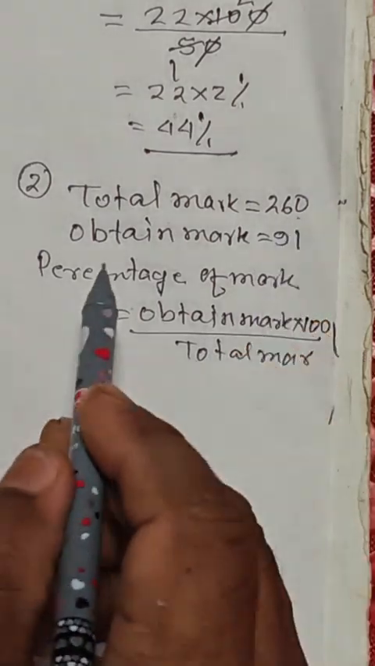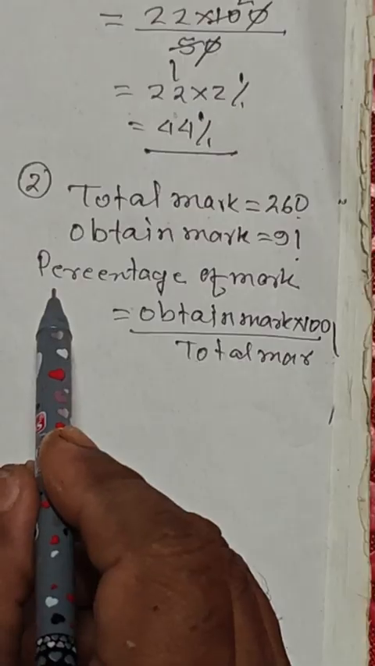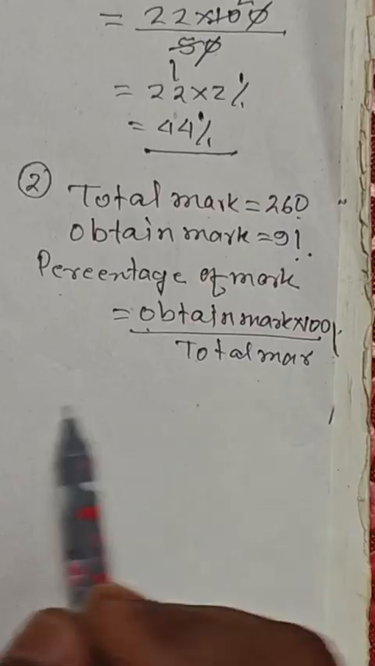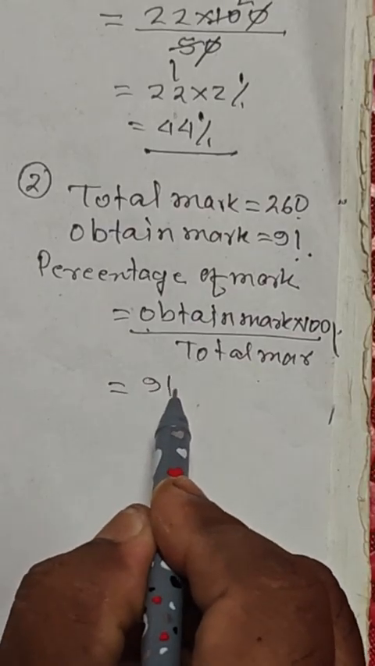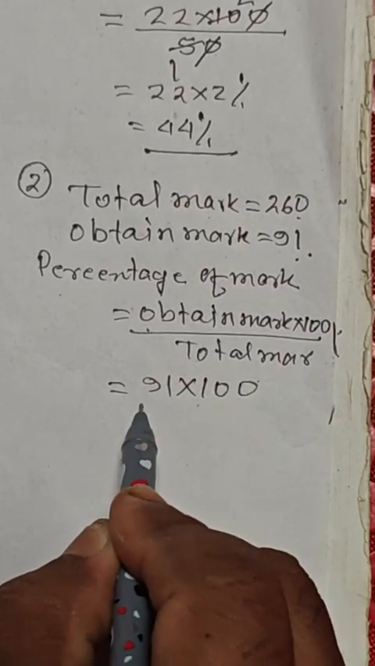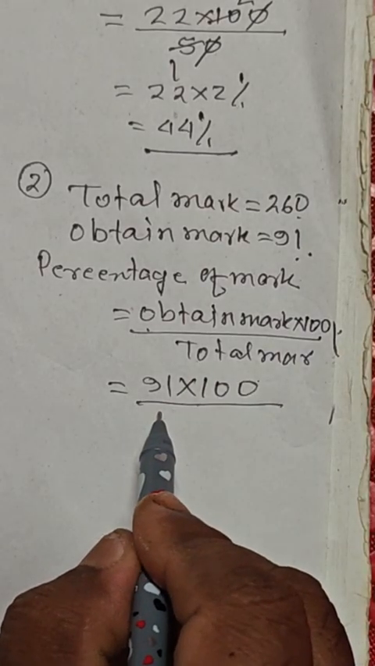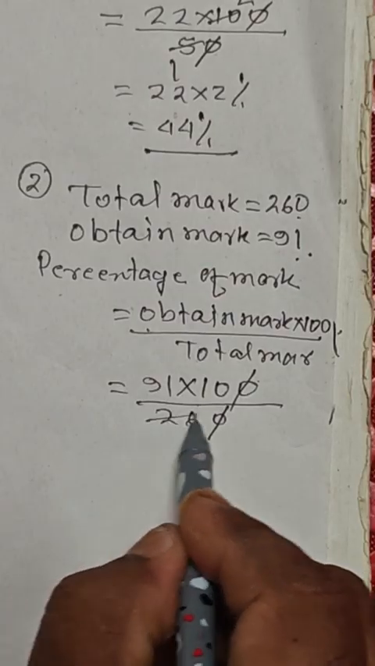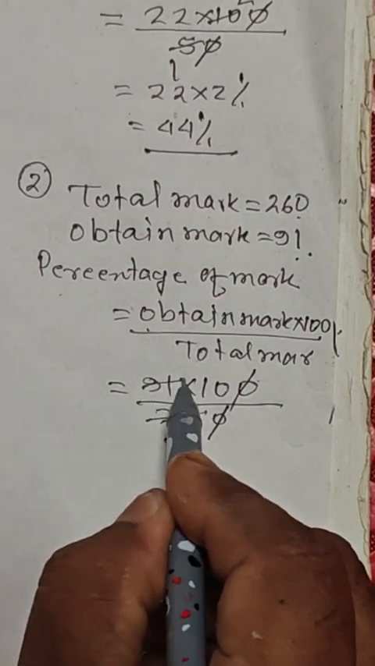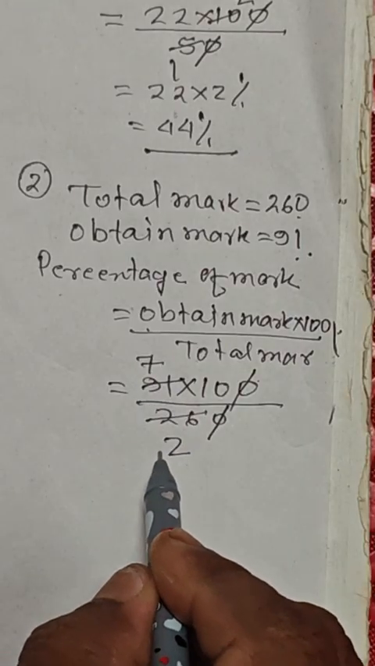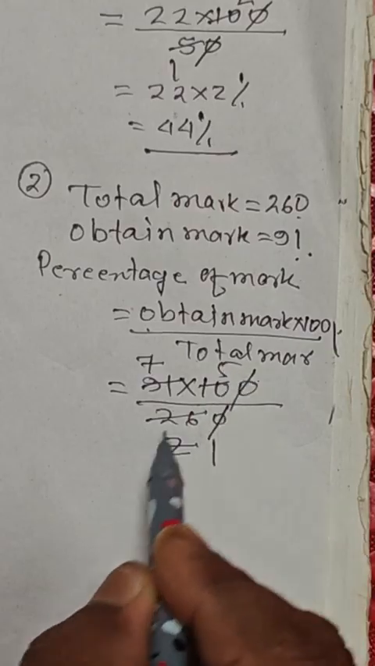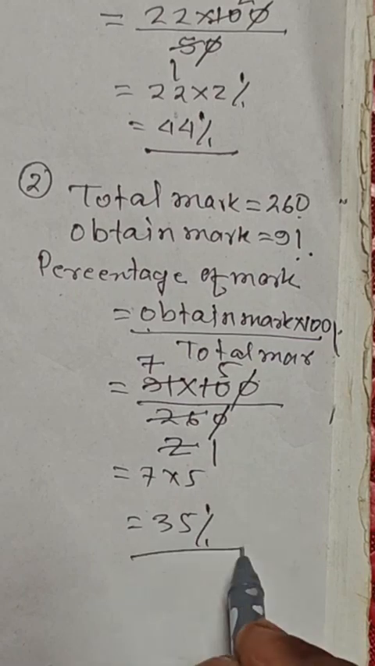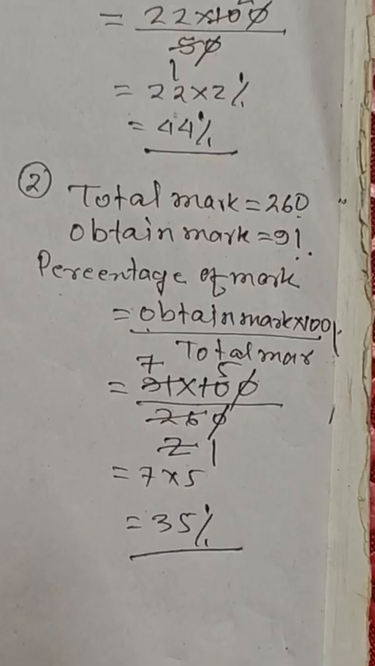Total mark 260, obtain mark 91, percentage of mark, obtain mark into 100 divided by total mark. Obtain mark 91 into 100 divided by total mark 260. 0 cancel. 13 divided, this is 2. 13 divided, this is 7. 2 divided 1. 2 divided 5. 7 5s are 35%. This is the solution of question number 2.